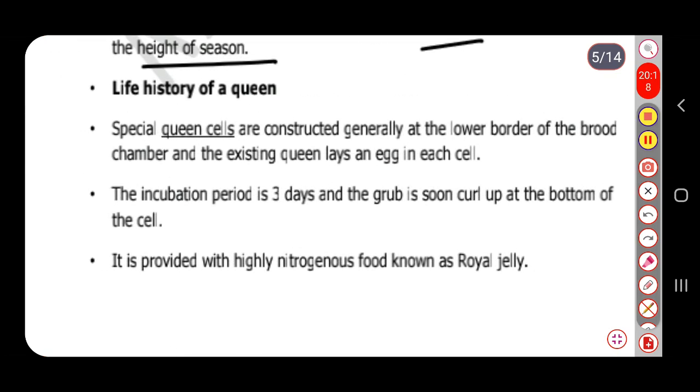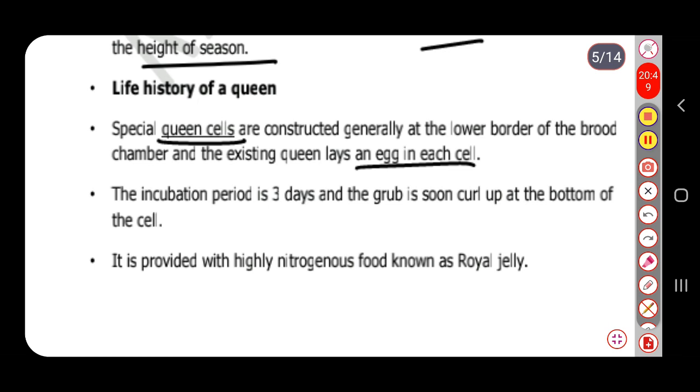Then the life history of a queen: special queen cells are constructed by the workers, generally at the lower border of the brood chamber, and the existing queen lays an egg in each cell. You might have learned in your previous classes, or observed the honeycomb, that the comb contains thousands of hexagonal cells.